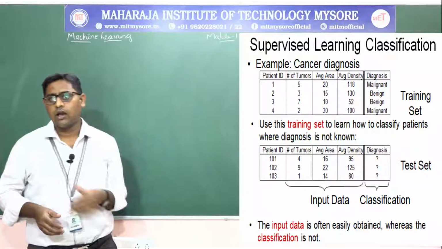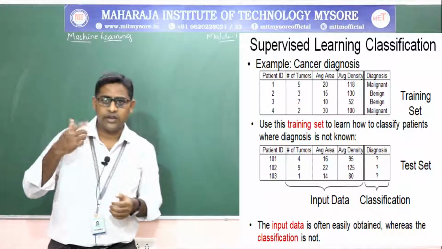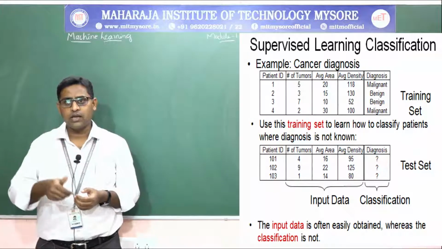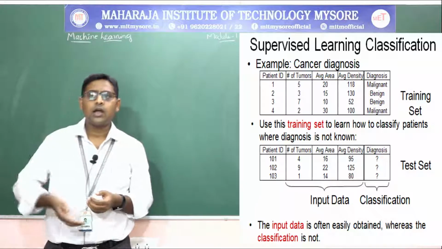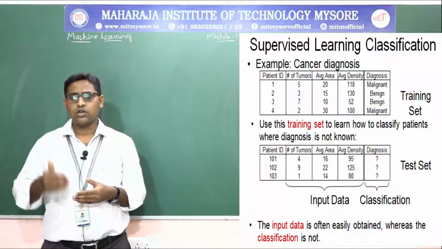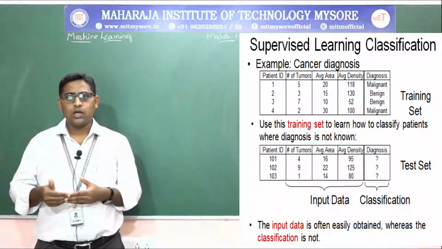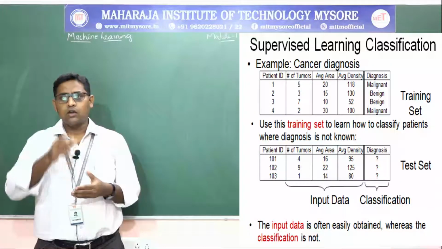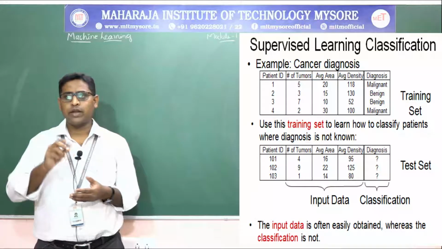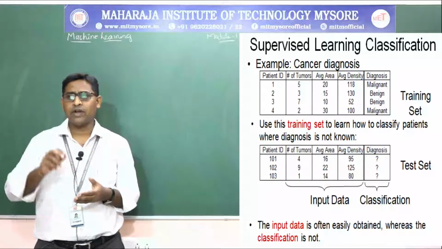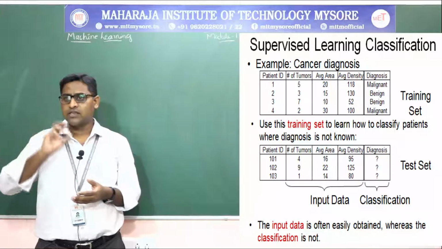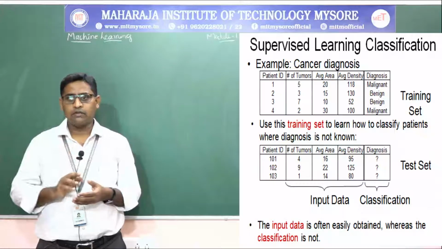For the above table, which is called the training set, you will be training the machine: this is the patient ID, this is the tumors, this is the average area, this is the average density, and this is the diagnosis you are supposed to make. That means the machine will learn that for patient number 1, with 5 tumors, average area 20 and average density 118, it has to be diagnosed as malignant. That is the training set it will be trained with.